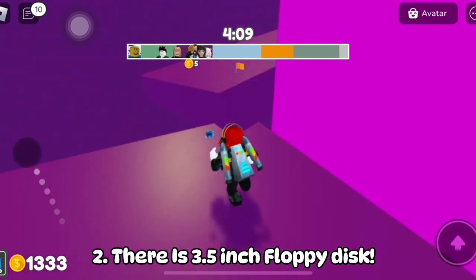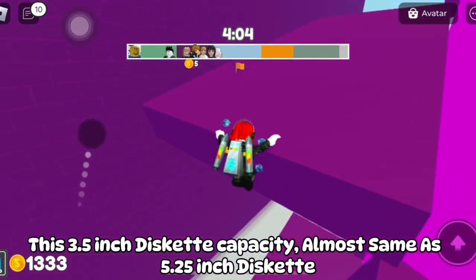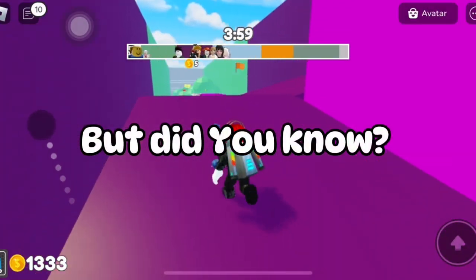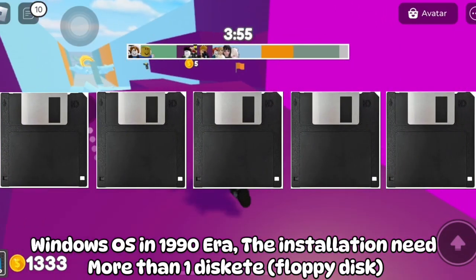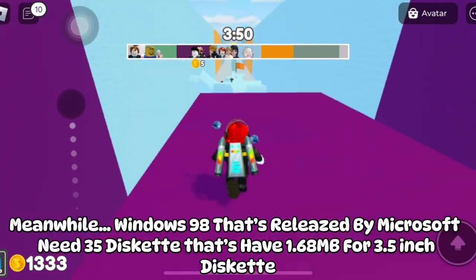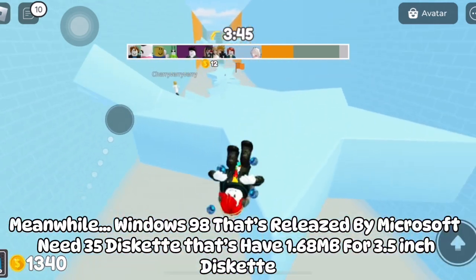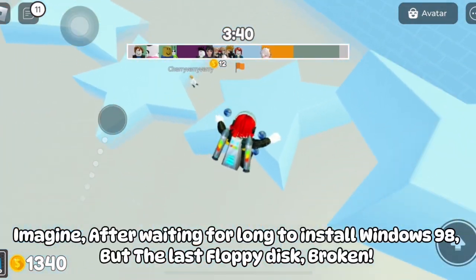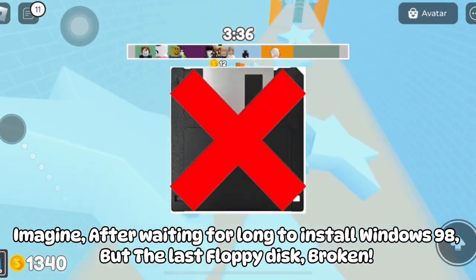Second, there is the 3.5-inch floppy disk. This 3.5-inch diskette has a capacity almost the same as the 5.25-inch diskette. But did you know? For Windows OS in the 1990s, the installation needed more than one floppy disk. It needed 21 diskettes. Meanwhile, Windows 98, released by Microsoft, needed 35 diskettes of 1.68 megabytes for the 3.5-inch diskette. Imagine, after waiting so long to install Windows 98, the last floppy disk is broken.